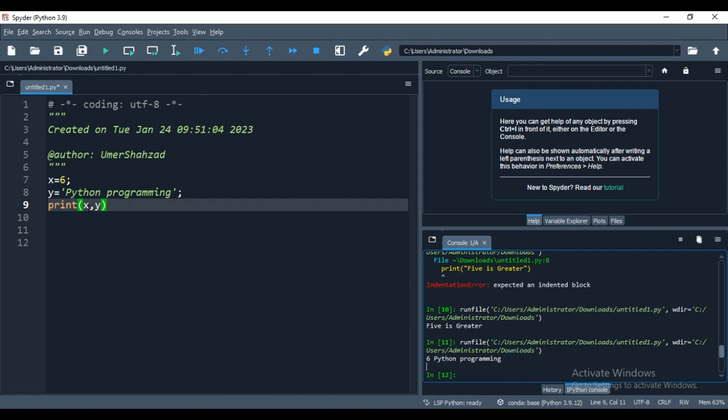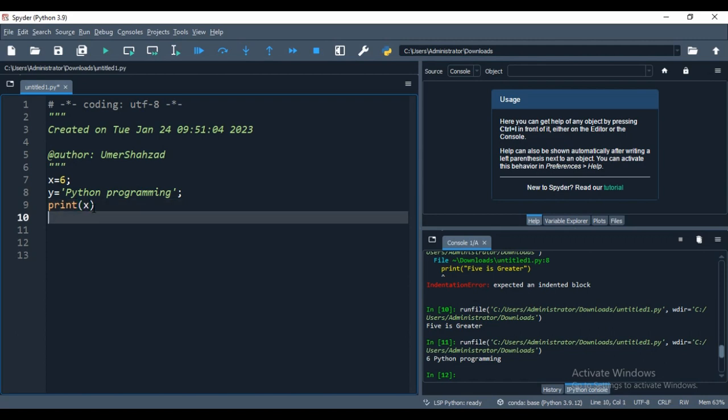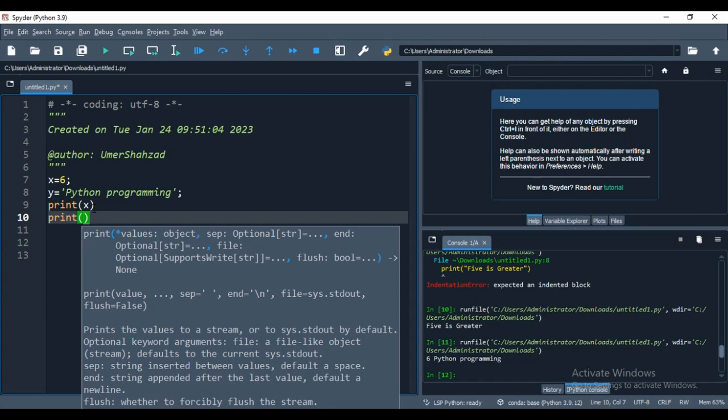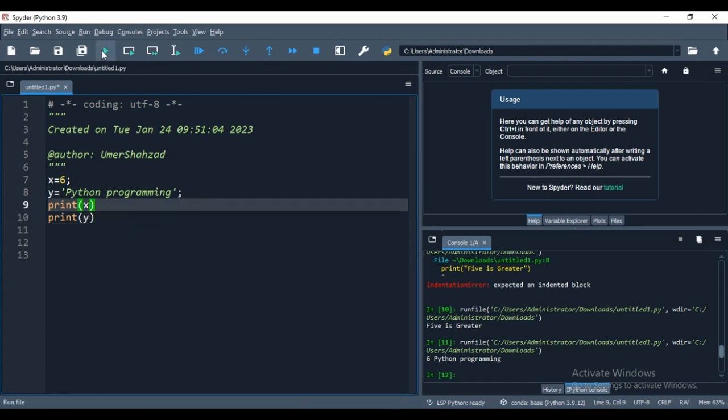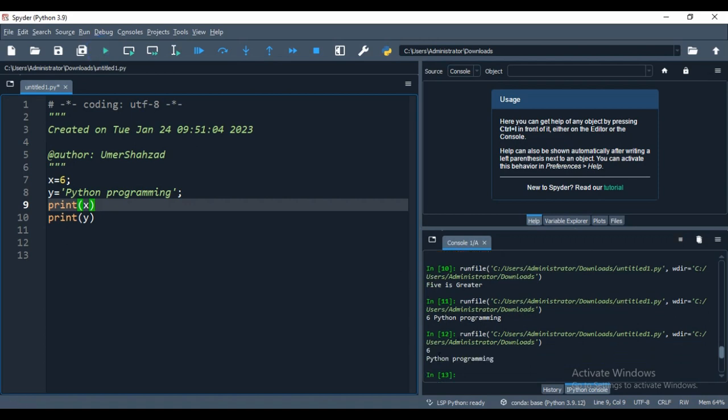If you want to print these separately, you can call another print function to display the second one on the next line. Once I have called this, now you will observe 6 is on one line and Python programming is on the second line. So this is how you declare the variable. Simple. And in other words, you can also add the variables as well.